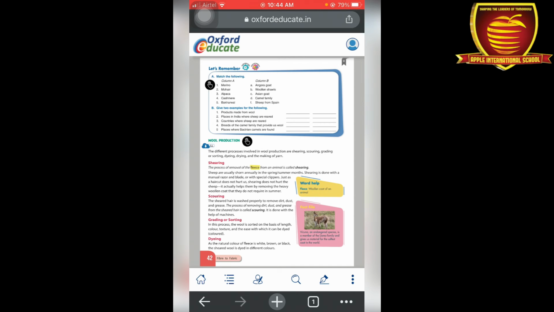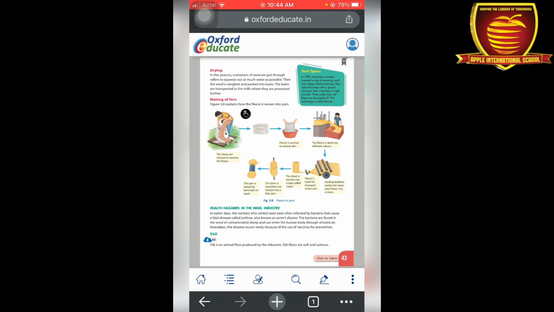Now after sorting the wool, the next process is dyeing. As the natural color of fleece is white, brown or black, the sheared wool is dyed in different colors. As we have seen, my mother purchases wool of very different and beautiful colors. So after cleaning the wool, we provide different colors according to their needs. After dyeing there is a process of drying.